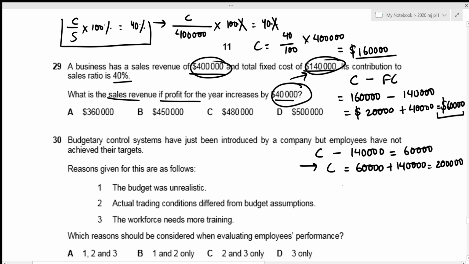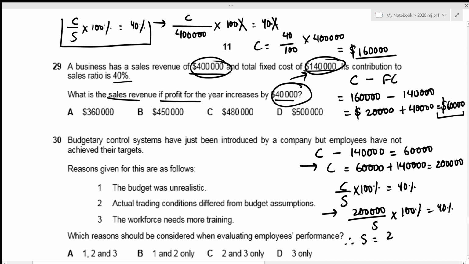Okay, and we have the information that contribution to sales is 40%, and we have our new contribution of 200,000. We just need to figure out the corresponding sales value, right? And the sales value is just going to be 200,000 times 100 by 40, which results in 500,000. Okay, and 500,000 is given in option D. That is the correct answer. Now we can move towards question number 30.